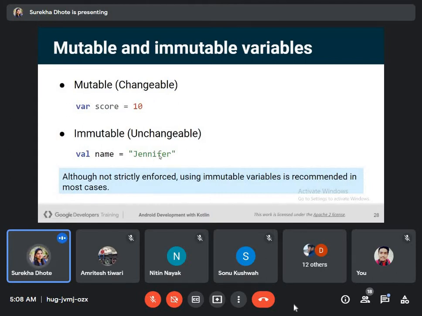But string is immutable. It is unchangeable. We cannot change it. We cannot assign something other, like in the example, val name is equal to Jennifer is the string assigned. So we cannot assign any other string like name is equal to John. Otherwise, if we do this, we will get an error. Although not strictly enforced, using immutable variables is recommended in most cases.